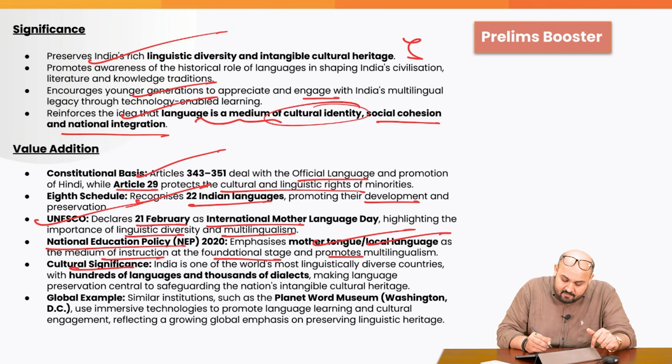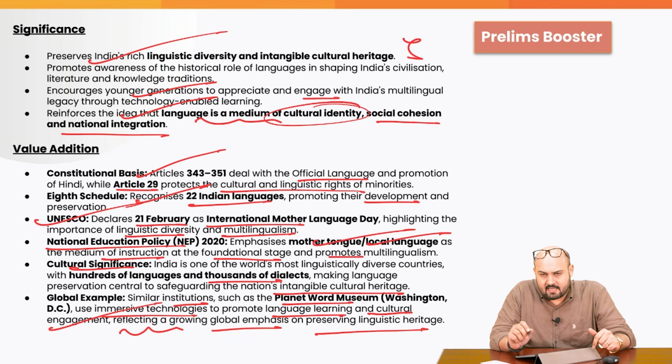Cultural significance: India is one of the world's most linguistically diverse countries with hundreds of languages and thousands of dialects, making language preservation central to safeguarding the nation's intangible cultural heritage. Similar institutions such as the Planet Word Museum in Washington, D.C., use immersive technologies to promote language learning and cultural engagement, reflecting a growing global emphasis on preserving linguistic heritage.